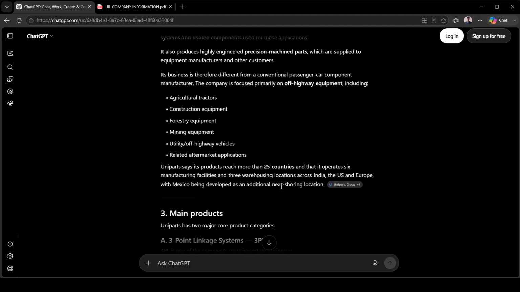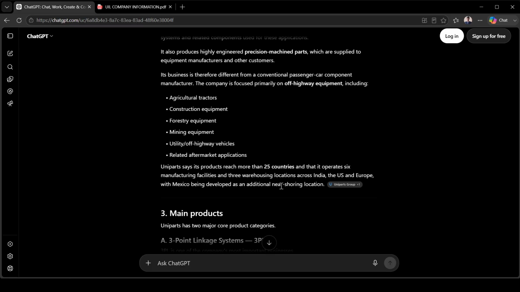It also produces highly engineered precision machine parts which are supplied to equipment manufacturers and other customers. So its business is different from a conventional passenger car component manufacturer. The company is focused primarily on equipment including agricultural tractors, construction equipment, forestry equipment, mining equipment, utility vehicles, and related aftermarket applications.